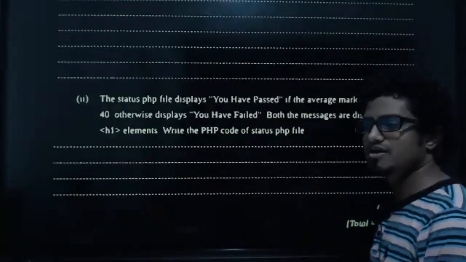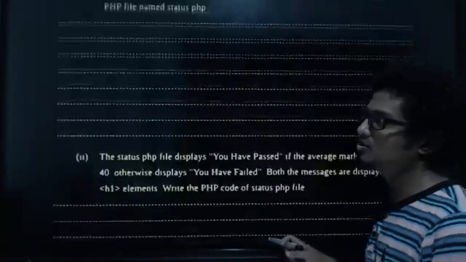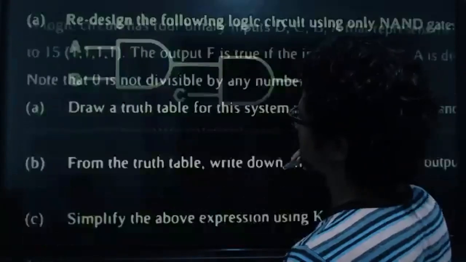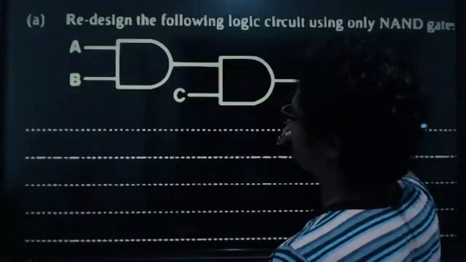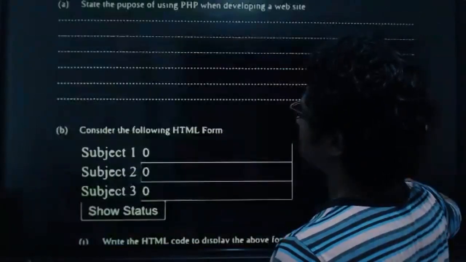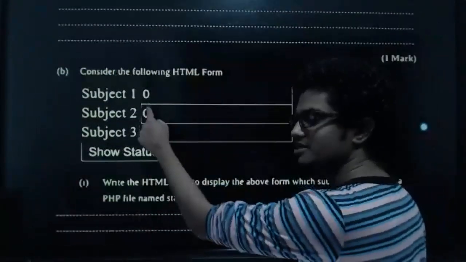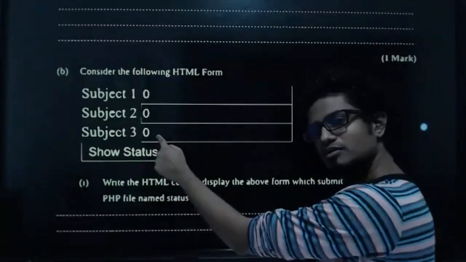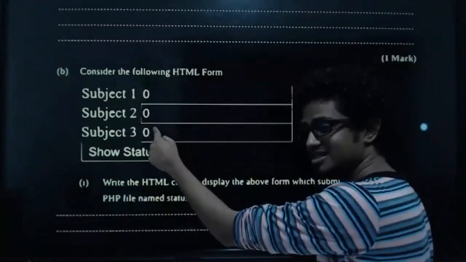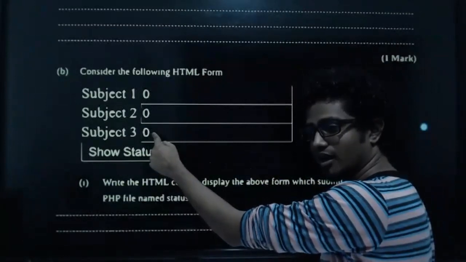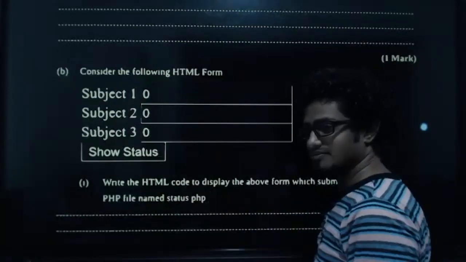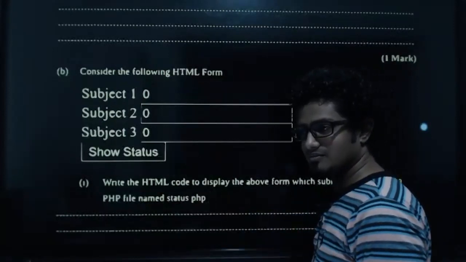Now Mashuda is asking why is value 0? Because Mashuda, my goodness, can't you see here? I don't know why you are even asking that question, but it's okay. I will explain it to you. Don't you see here 0? The default value is there. Can you understand? It's mentioned in the screenshot. Is it clear?